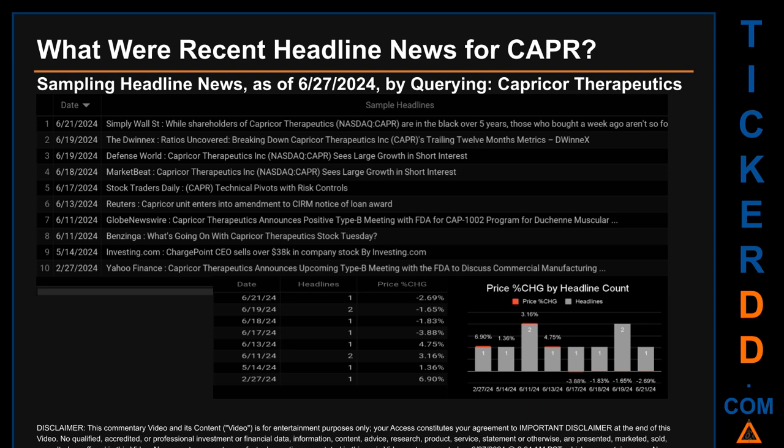Correlated or not, as it happened, the stock price for CAPR on those publication dates respectively saw a jump of -1.65% along with a jump of 3.16% when comparing the day's opening versus closing price. The oldest publication date of Tuesday, February 27, 2024, was actually the day with the highest percentage change in price. It saw a price jump of 6.90%.